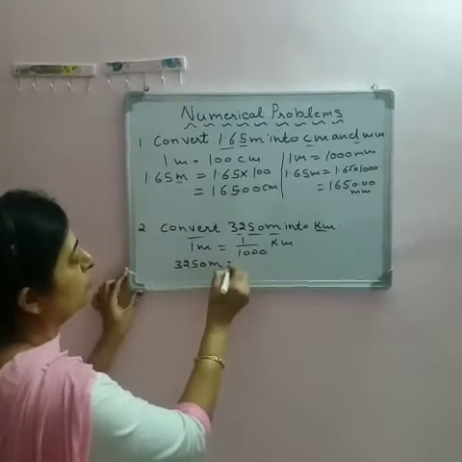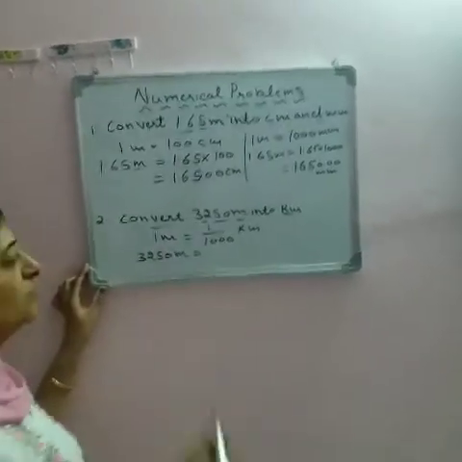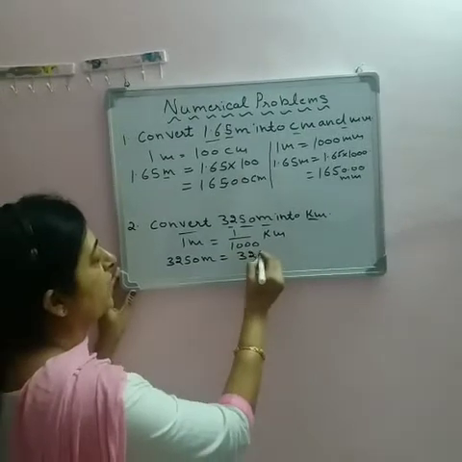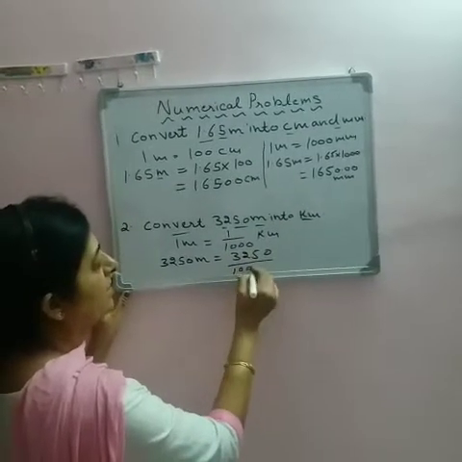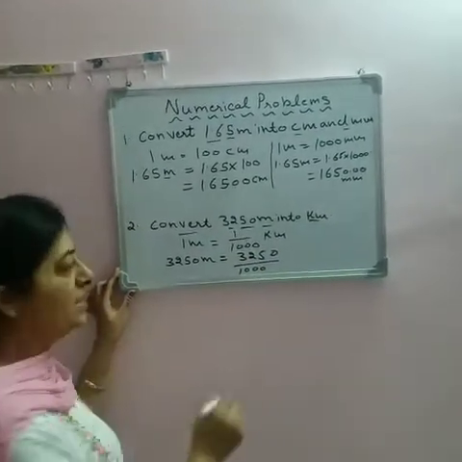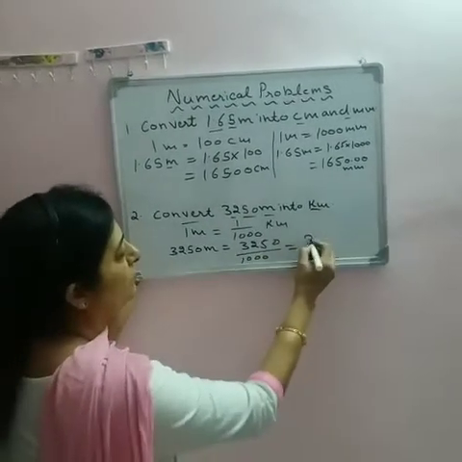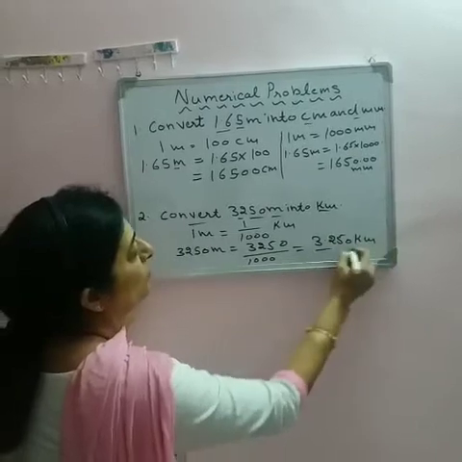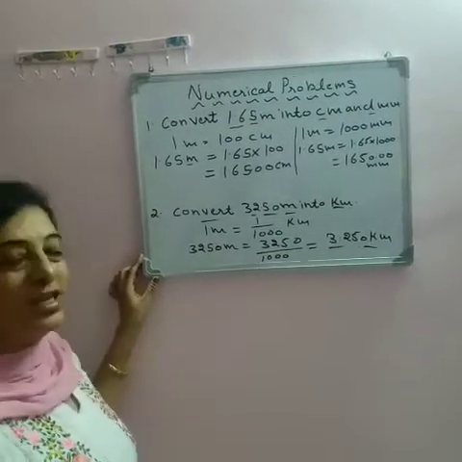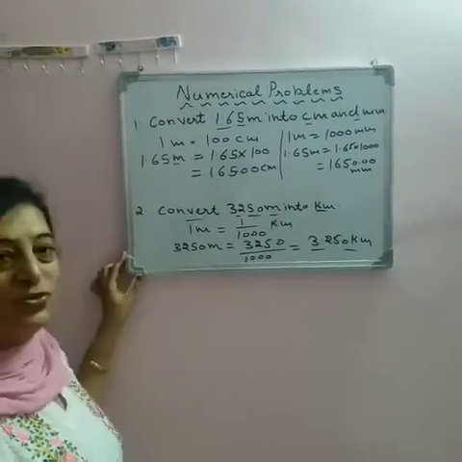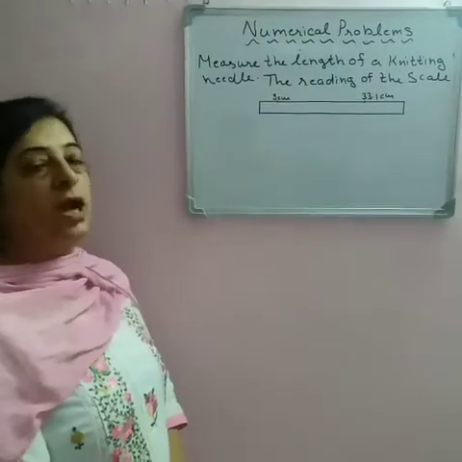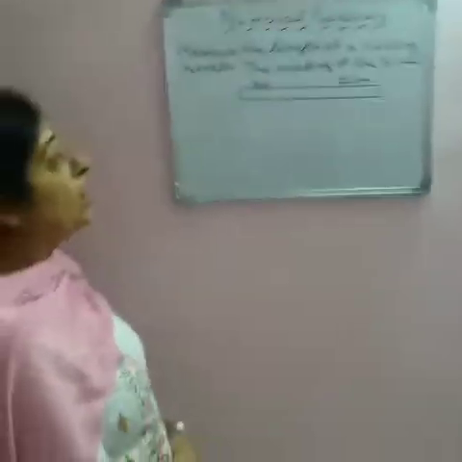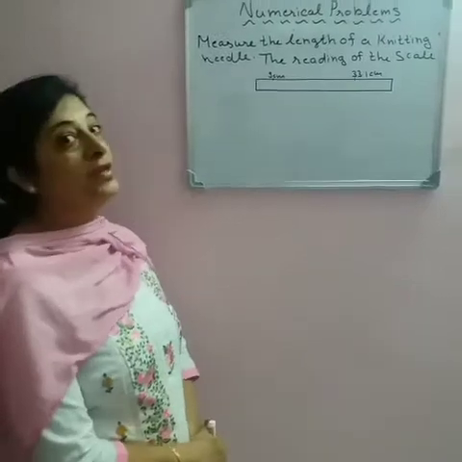3250 meter equals 3250 divided by 1000. Divide by 1000, and when we solve it, we will find the answer: 3.25 kilometers. So that is how easily we can convert one unit into another. Now we will discuss how to measure the length of a knitting needle.